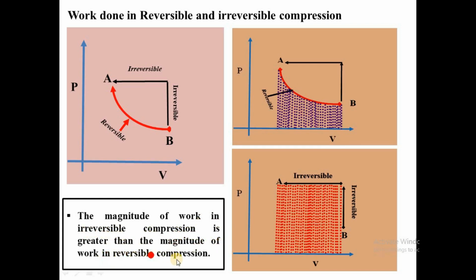We have a high magnitude of work in irreversible compression and a lower magnitude of work in reversible compression because the work is the area under the curve.